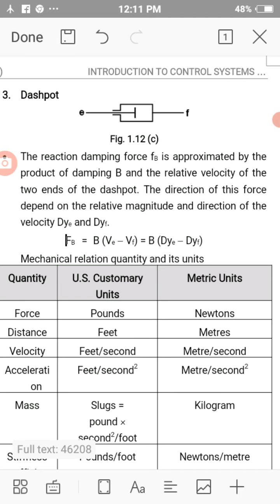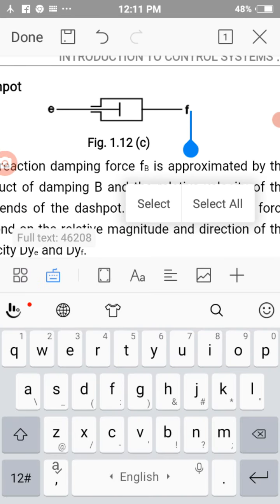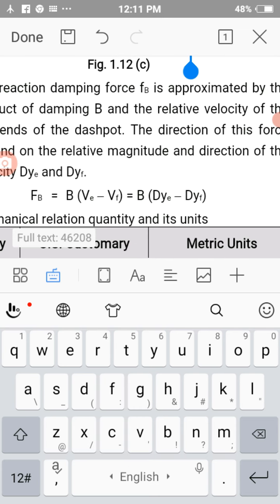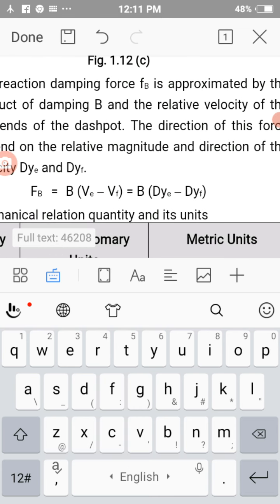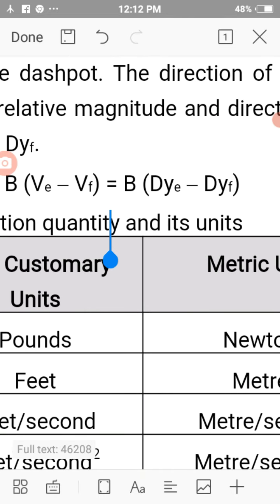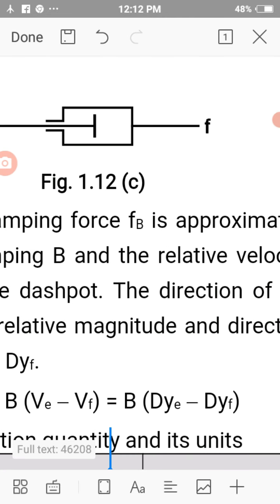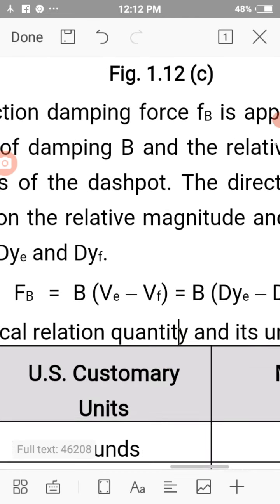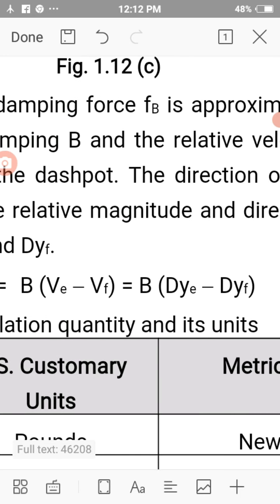Means if we apply force to this dashpot from this side, then force will be a constant B into velocity Ve minus Vf, which is nothing but B into dy by dt of e minus dy by dt of f.